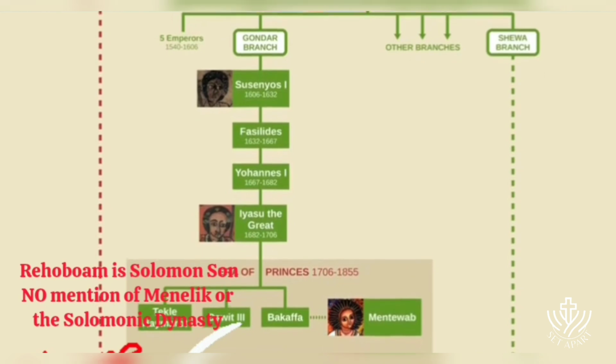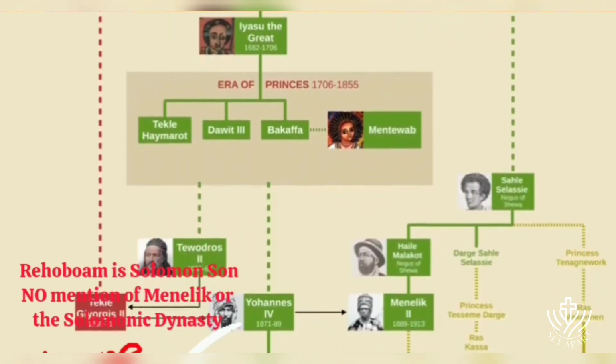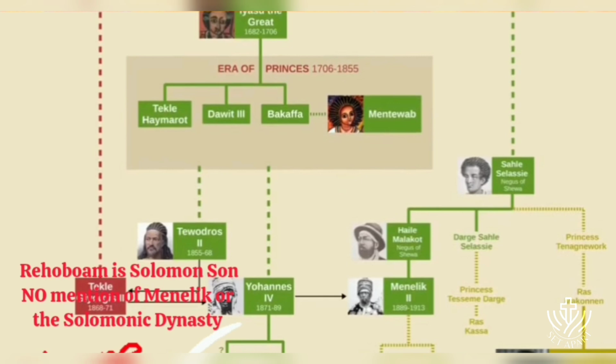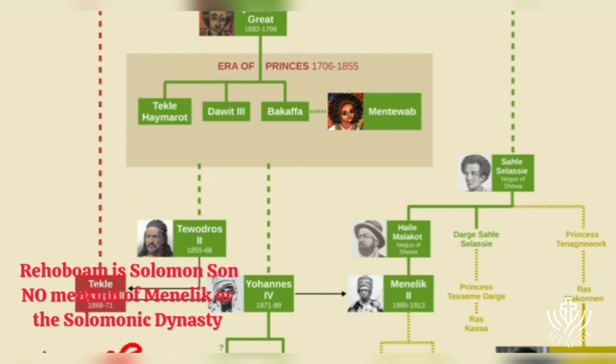However, he ended up being assassinated by his own son, and this eventually led to a period known as the Zemene Mesafint, which in English can be translated as Era of Princes or Era of Judges. During this period, central authority broke down, and various regional princes held power instead, with the emperor being more of a figurehead. I would, however, like to point out another powerful woman who wielded power during this period.